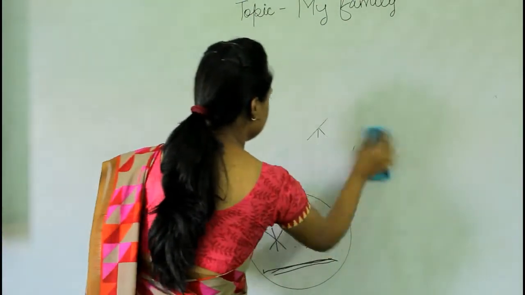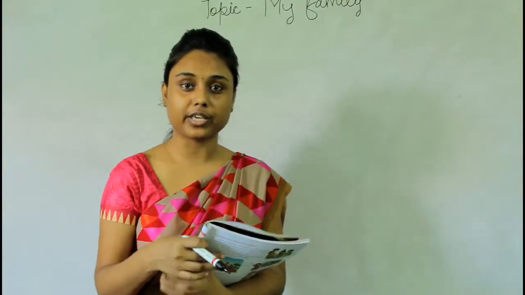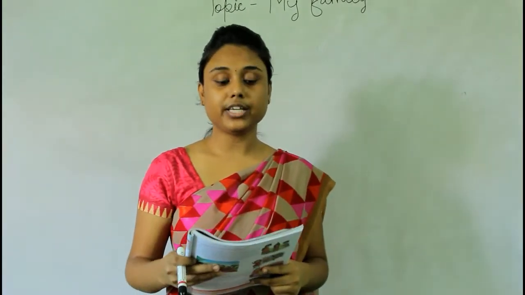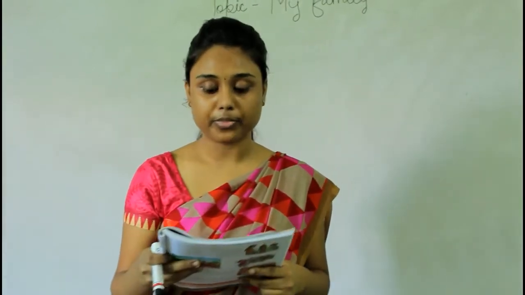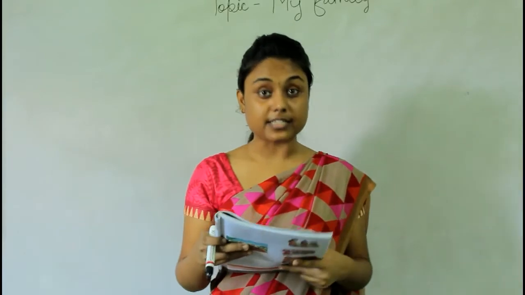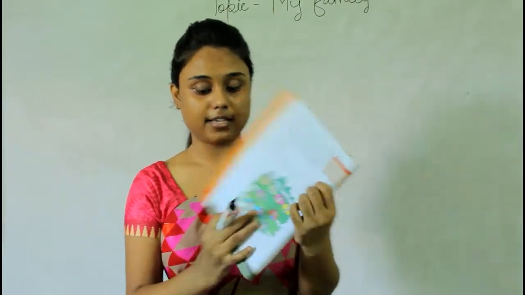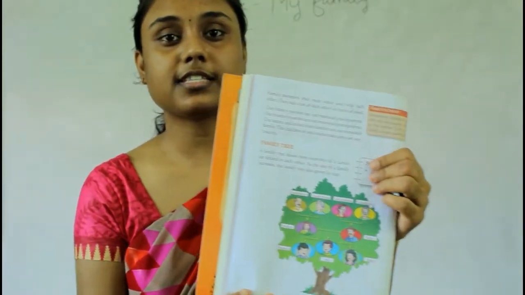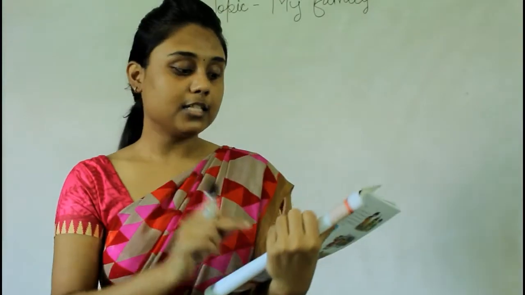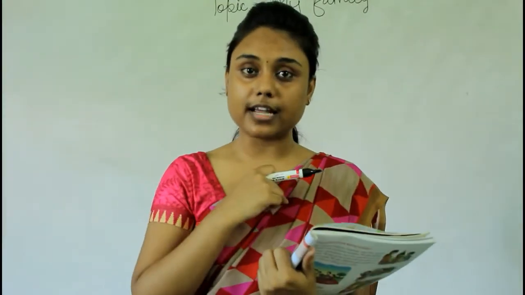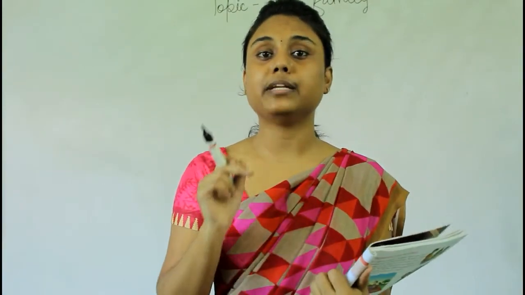Now let's move on. Now on the same page, read with me. There is a family tree, okay? What is a family tree? A family tree shows how members of a family are related to each other. As the size of a family increases, the family tree also grows in size. See, in page number 26, we can see there's a picture. It is a tree, okay? And this picture shows how we are related to our other family members. Therefore, it is called a family tree.